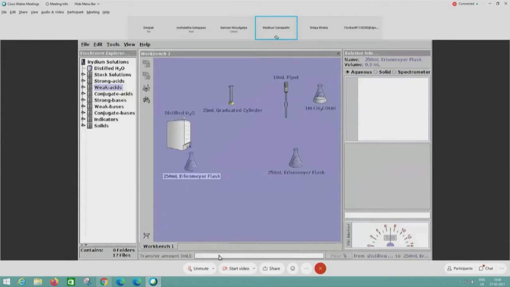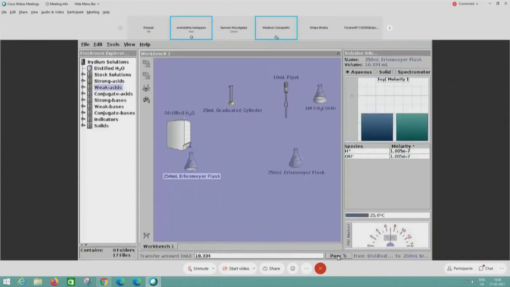I will add to the third decimal point. Like if I have 10.334, I can add up to third decimal. So let me add. So this is like no measurement. It is only to show that we are able to add up to third decimal and pour. So the amount is seen on the right panel. Here we have added up to third decimal point very clearly. So when I drag this back, okay, here I have added 10.334. That is the third decimal amount I've added using precise transfer.